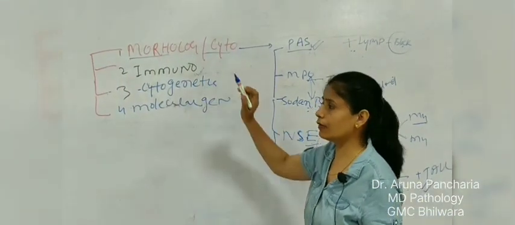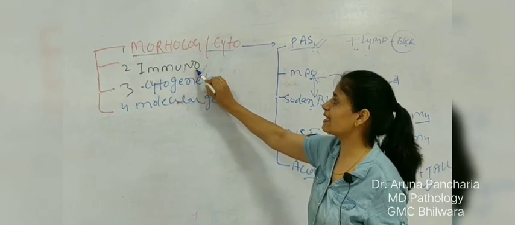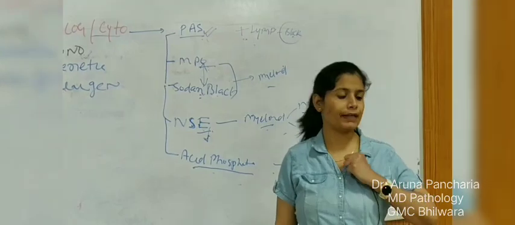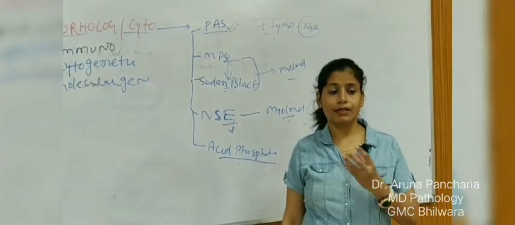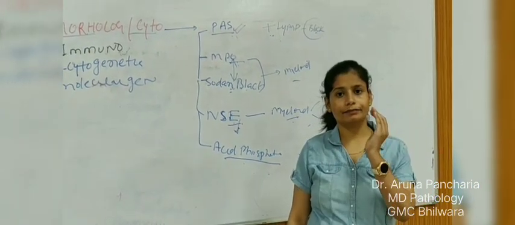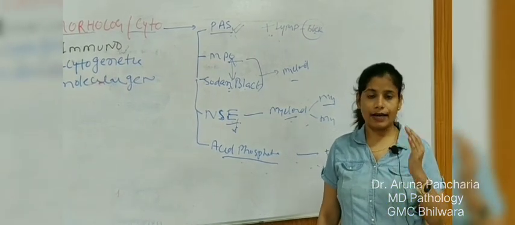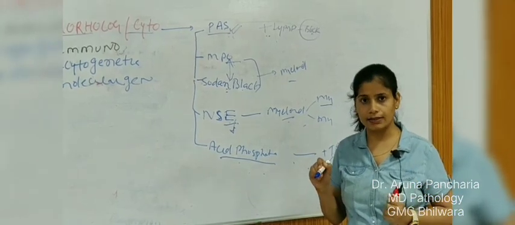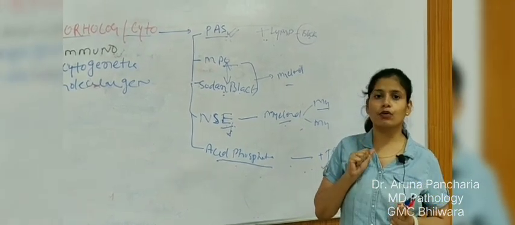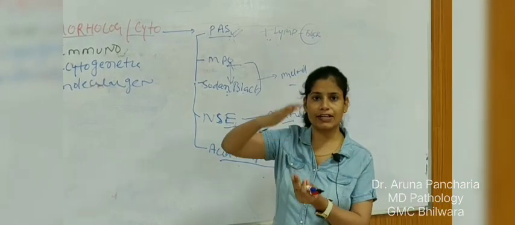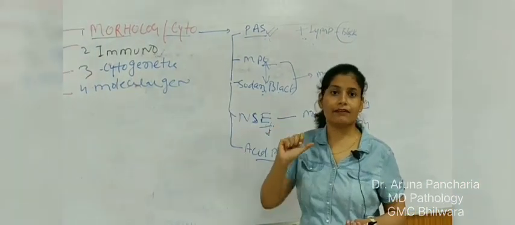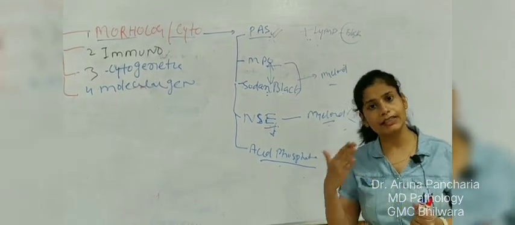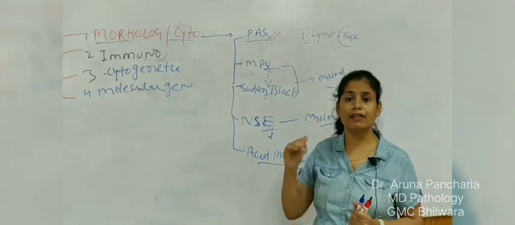The second modality to diagnose leukemia is immunophenotyping. What does immunophenotyping mean? These blast cells show certain antigens, either on their surface or in the cytoplasm. To detect these antigens we use monoclonal antibodies. There is an antigen-antibody reaction, and we can detect whether these are blast cells or not, and which lineage, whether B lineage, T lineage,